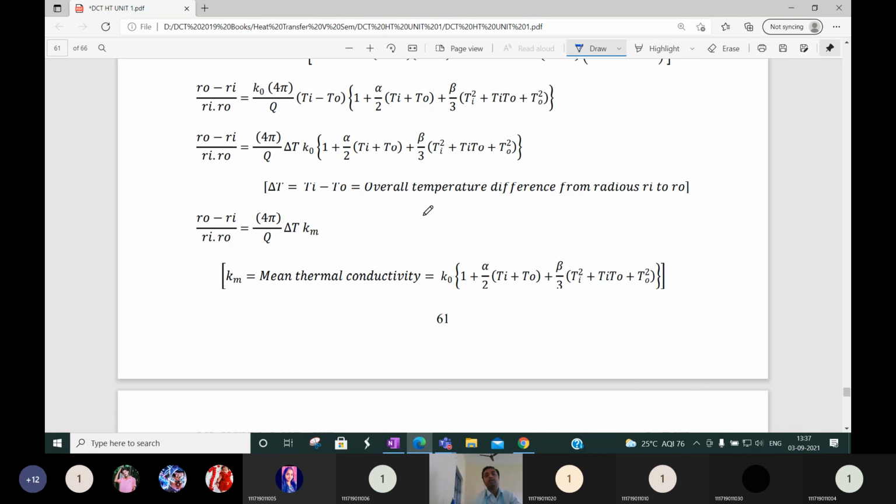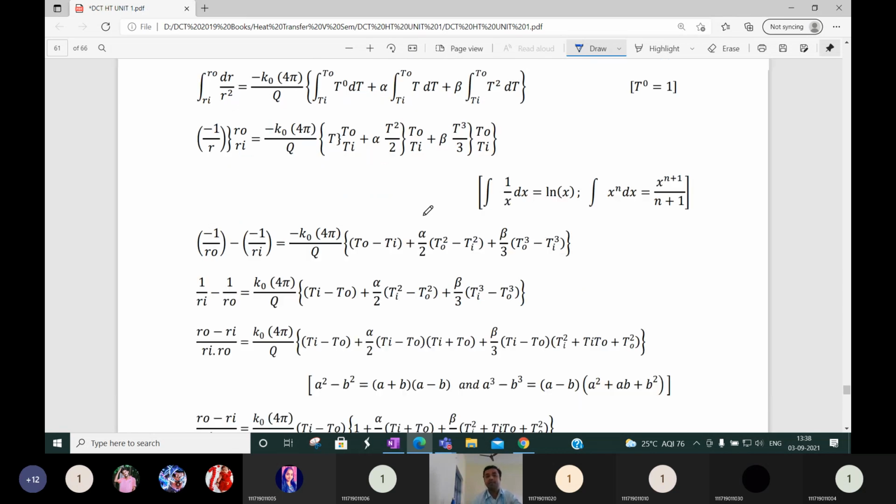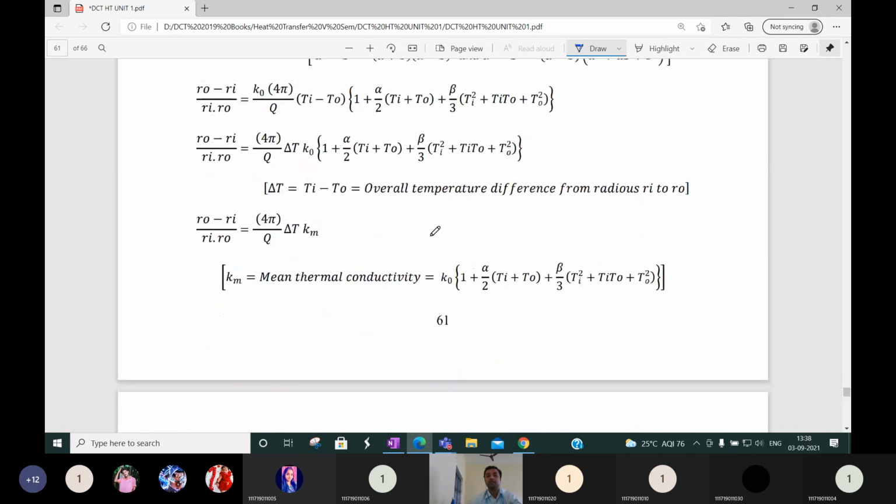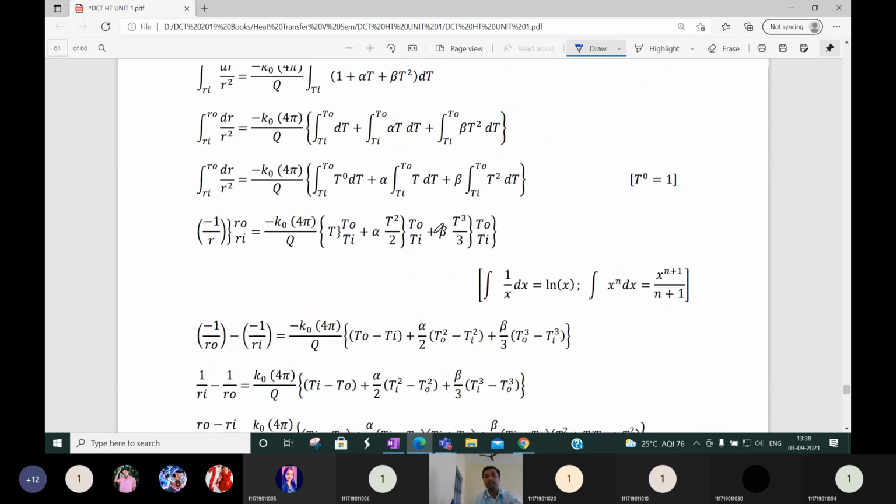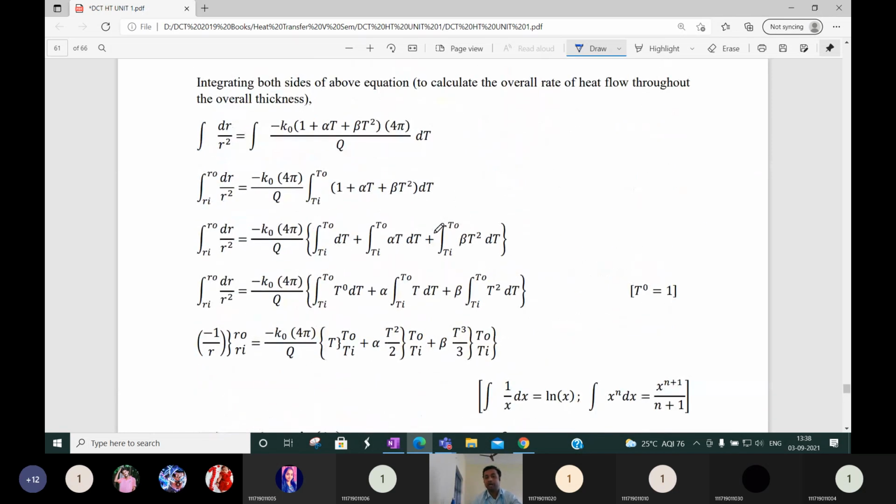Suppose you say, sir, I have a doubt. I will ask, where is that doubt? You can say page number 61. In the same notes I will come to page number 61. Then if you say the third line is the doubt, how the second line reached the third line, I can tell you how it will reach.